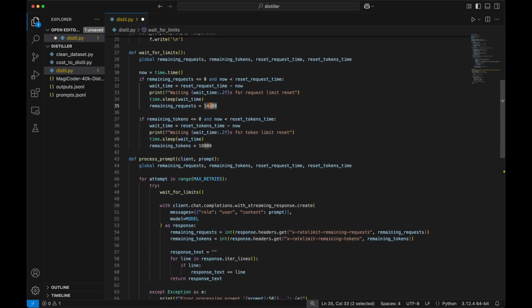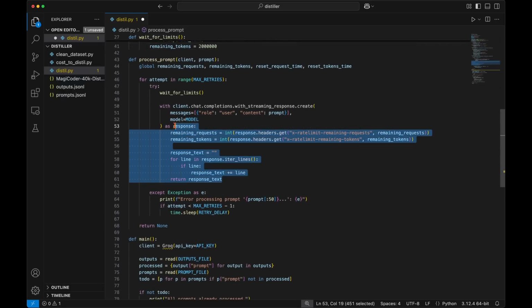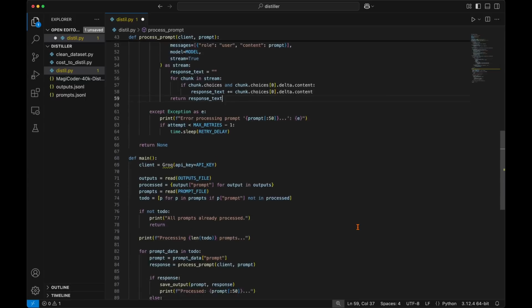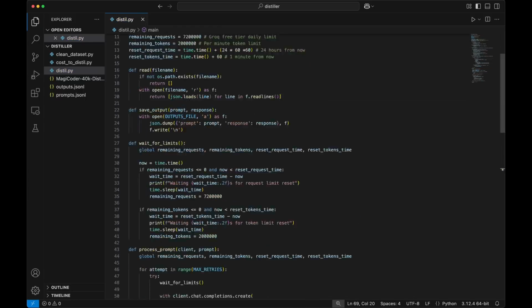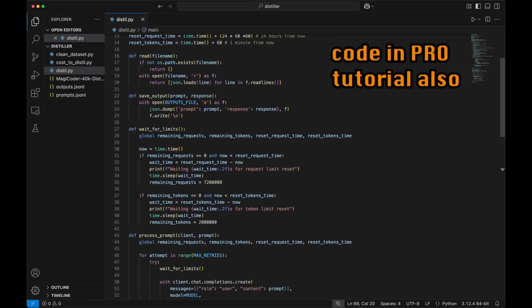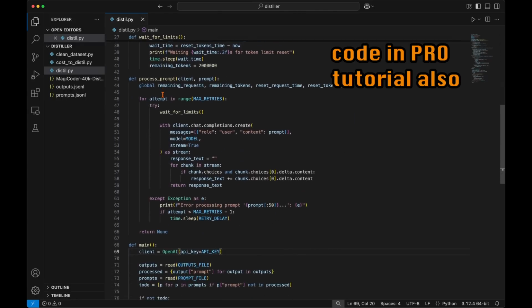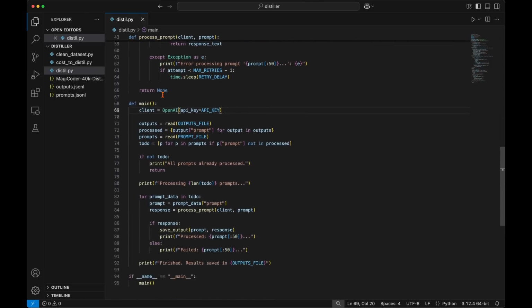When the program is running, you can open the outputs.jsonl file and watch it rapidly fill your distillation training dataset. If for whatever reason in the middle of the distillation process you need the program to stop and then start back up later, you can simply stop this program, and once you start it back up, it will know how to search for what prompts need to still be distilled.